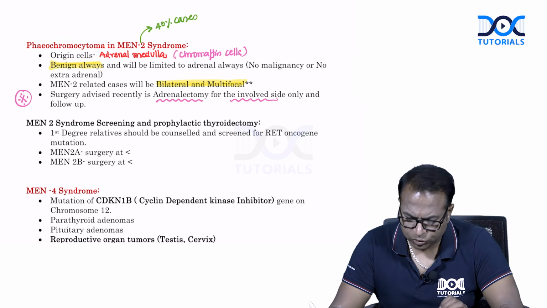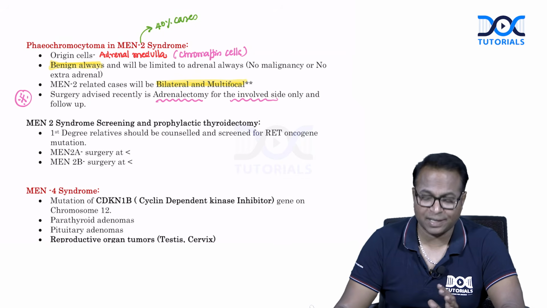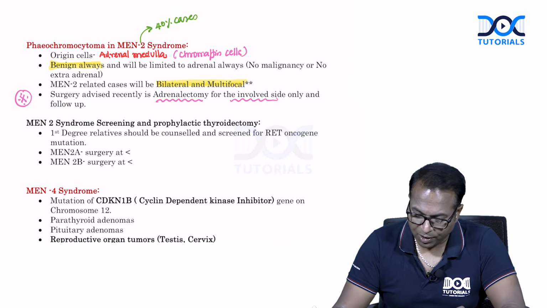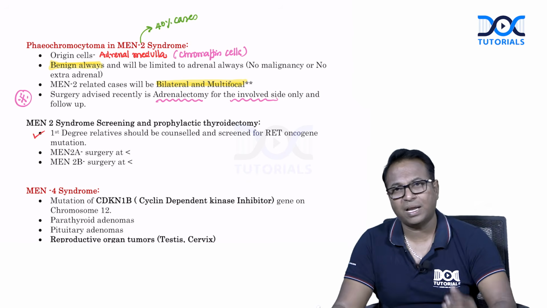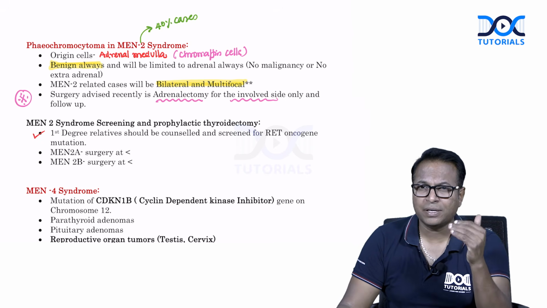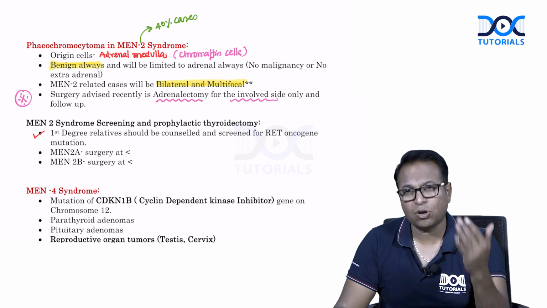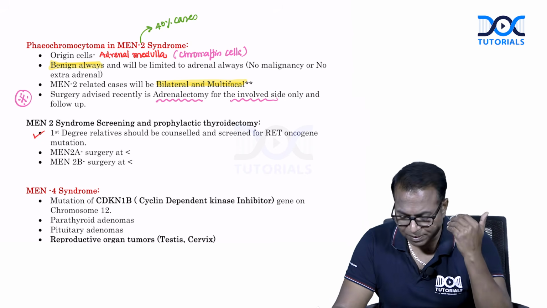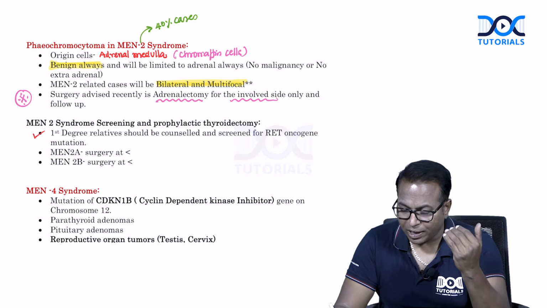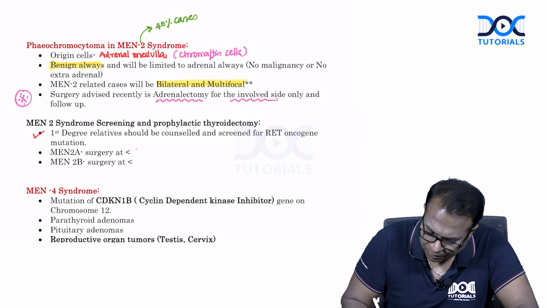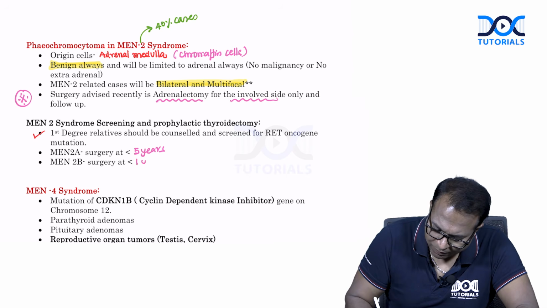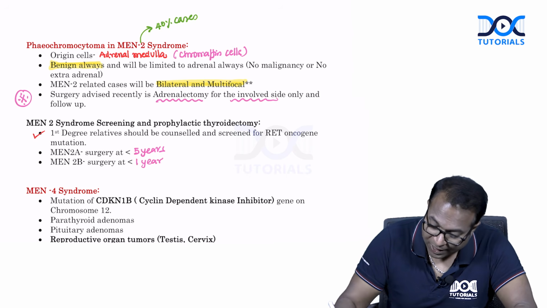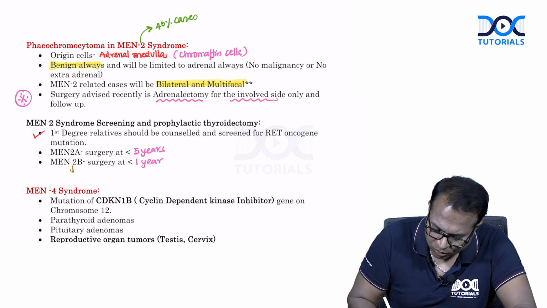So MEN2 syndrome screening and prophylactic thyroidectomy is a repeated MCQ. First degree relatives should be screened for RET oncogene mutation. Anybody coming to you with a MEN syndrome, you should screen all the first degree relatives. And if MEN2A is present, you have to advise them to undergo surgery before 5 years. For a MEN2B patient, you should advise them to undergo surgery before 1 year. See, MEN2B is a more serious case.